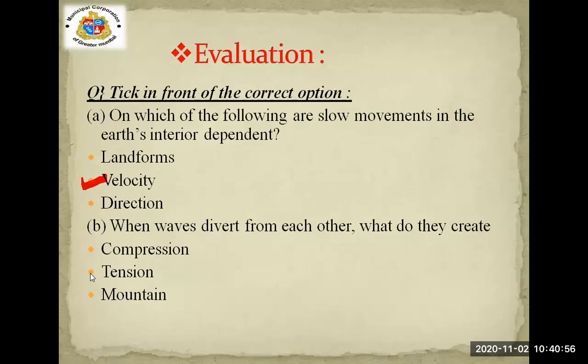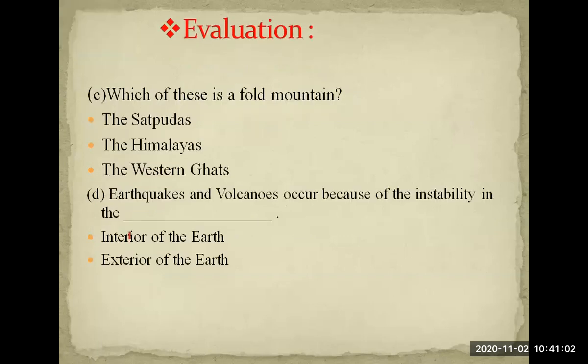When waves divert from each other, what do they create? They create tension over there. Tension. So there are also some MCQs. You take the screenshot and solve it, students.